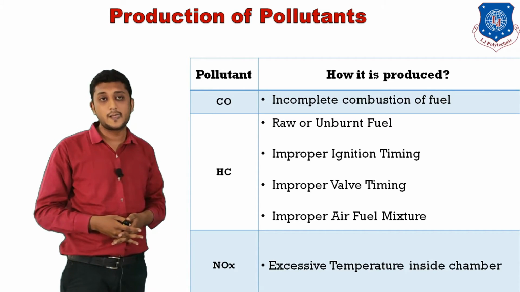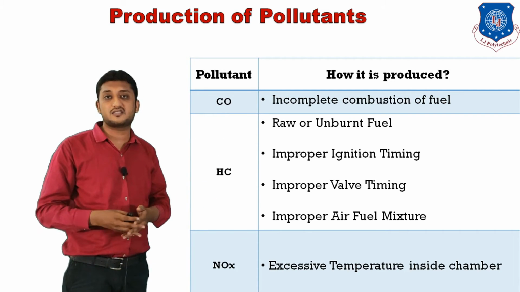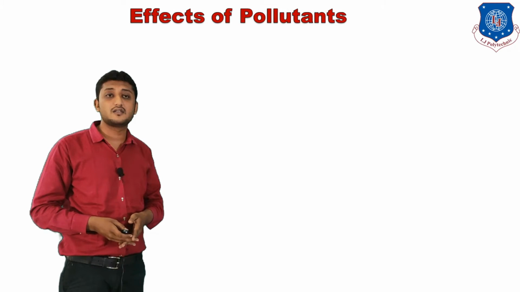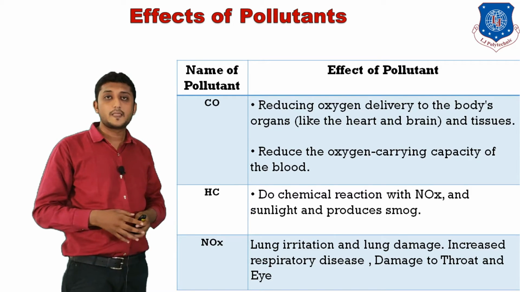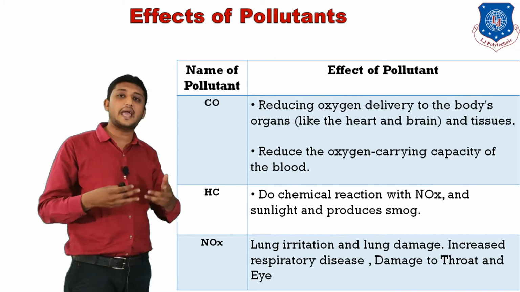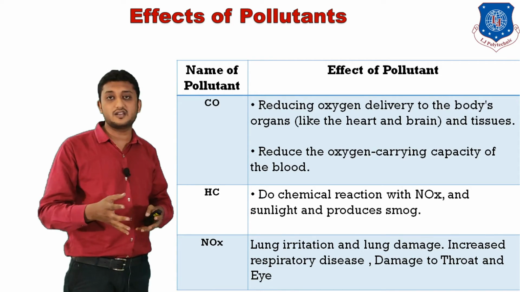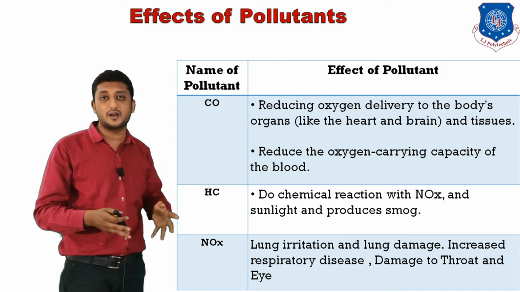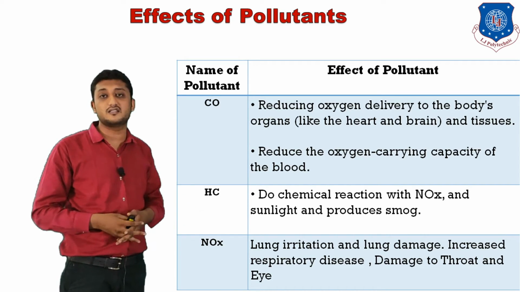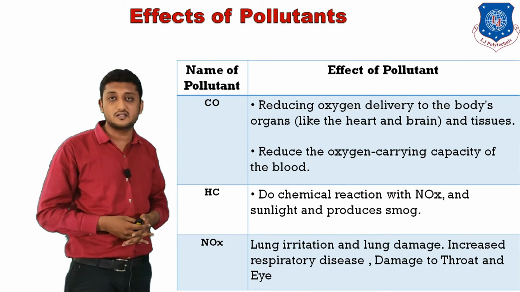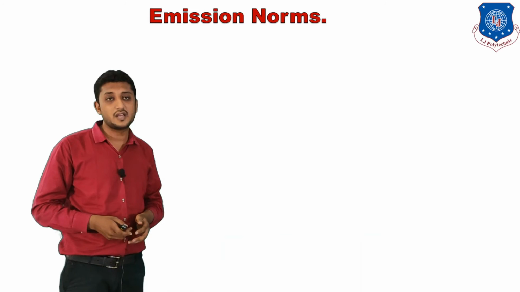NOx is produced. So if these harmful pollutants are produced, there are some harmful effects. Let us see those effects. These are all the effects of CO, HC and NOx. Let us take an overview: if CO, HC and NOx are emitted into the atmosphere, what is the effect on human life? It can result in a reduction of oxygen in the blood, lung diseases, respiratory diseases and cardiovascular diseases. These are all the adverse effects of pollutants when emitted into the atmosphere.